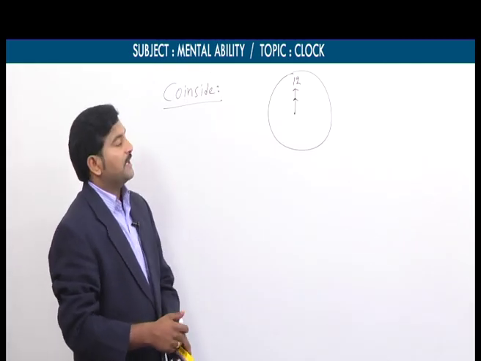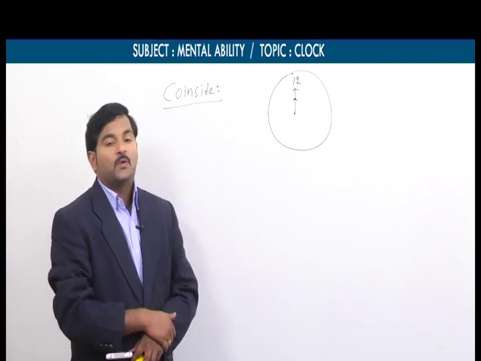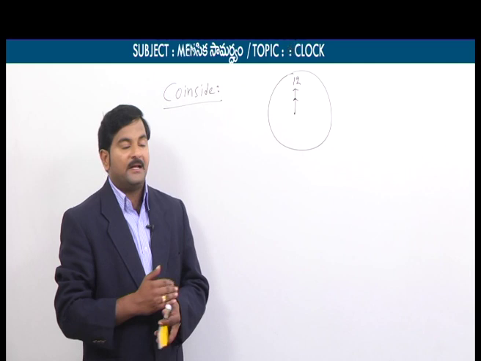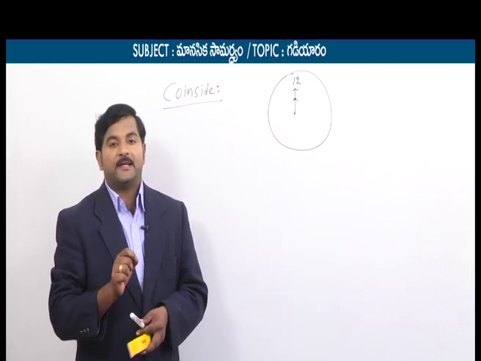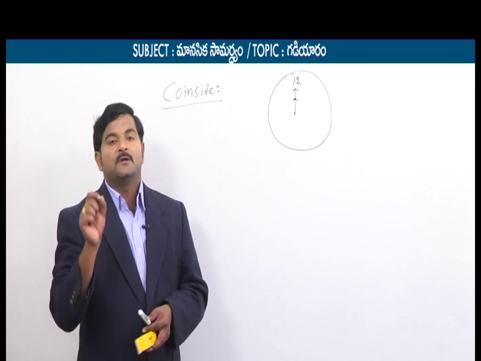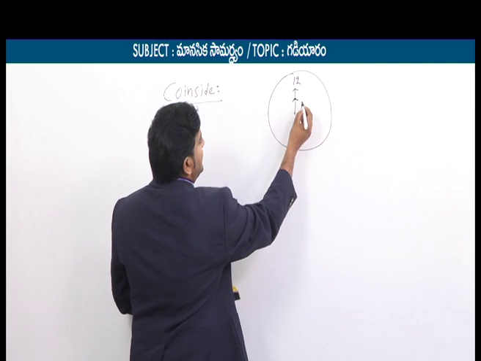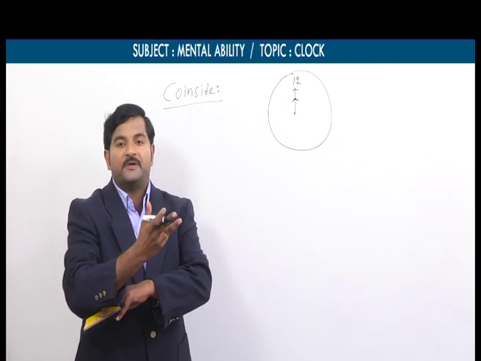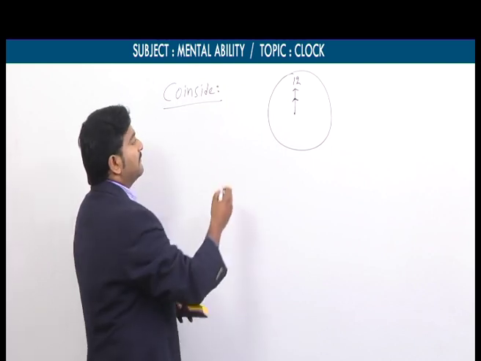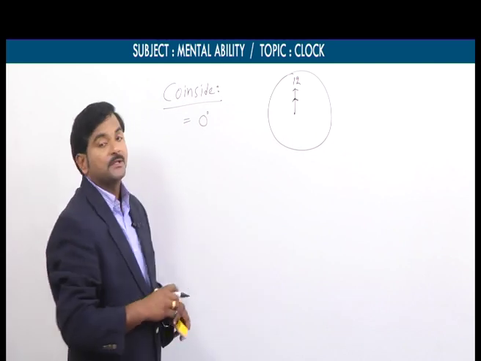So there are 3 points in this coincide concept. When two hands coincide, the best example is 12 o'clock. When two hands coincide, the angle between these two hands is 0 degrees. By seeing this diagram we can say the hour hand and minute hand both coincide. There is no angle between these two hands. That's why when two hands coincide, the angle between them is 0 degrees.